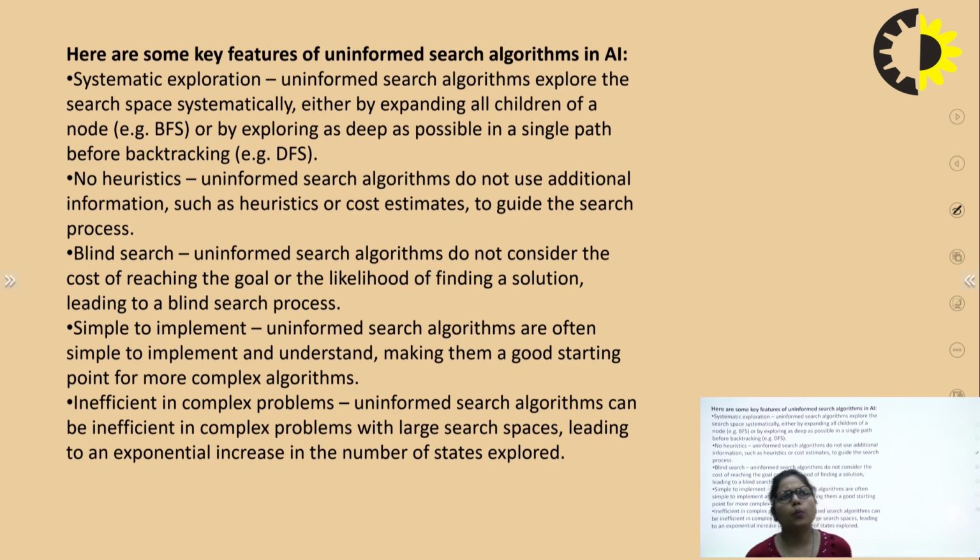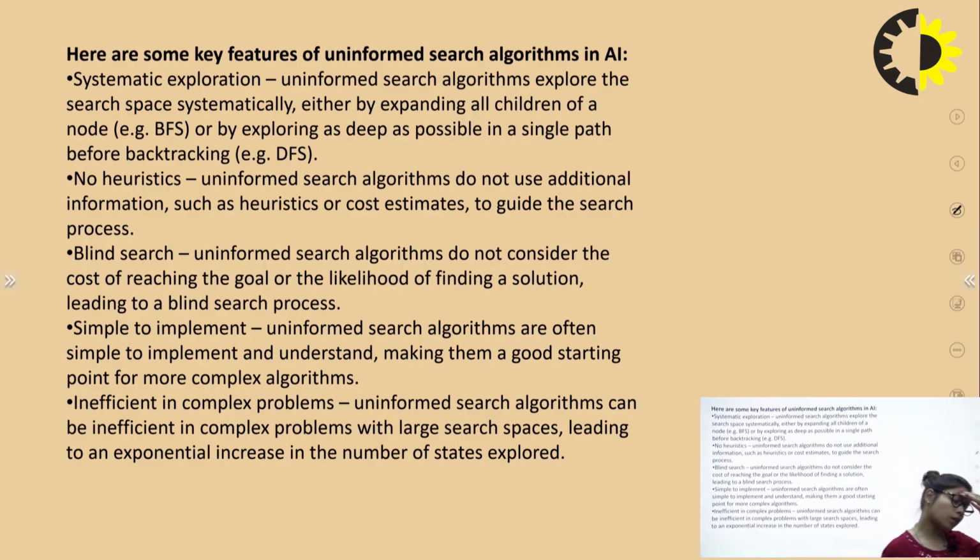Here are some important key features of uninformed search algorithms. The first one is systematic exploration, no heuristic, blind search, simple to implement. If I am talking about systematic exploration, uninformed search algorithms explore the search space systematically, either by adding all the children of nodes or by exploring as deep as possible in a single path before backtracking.